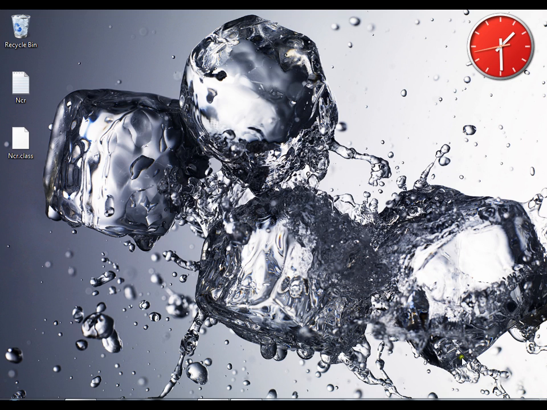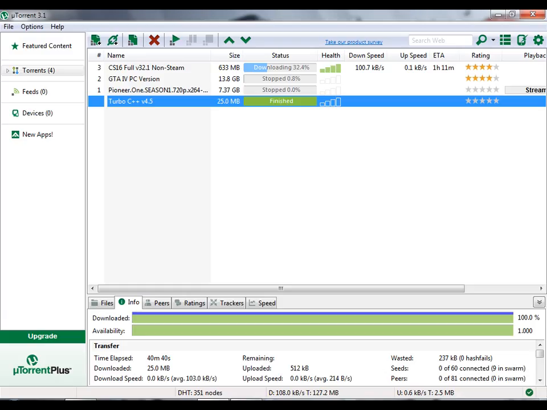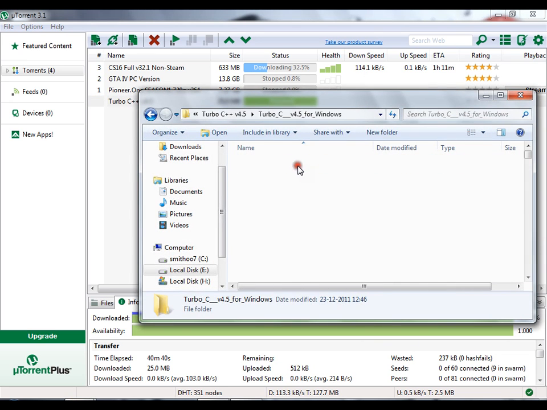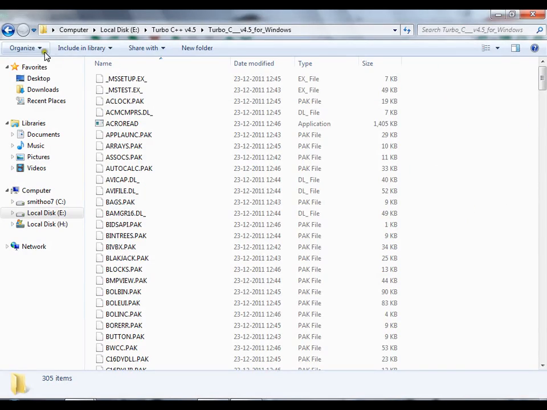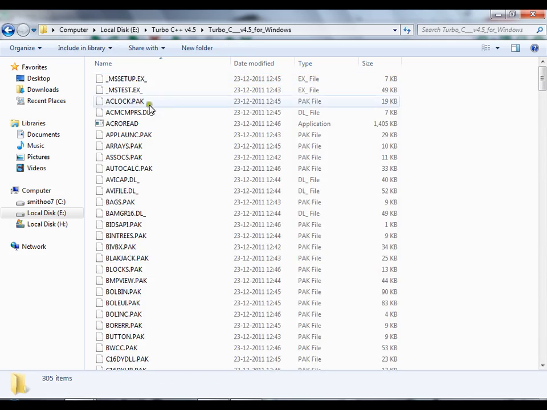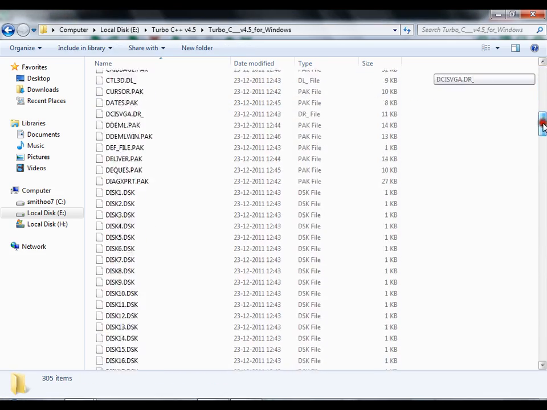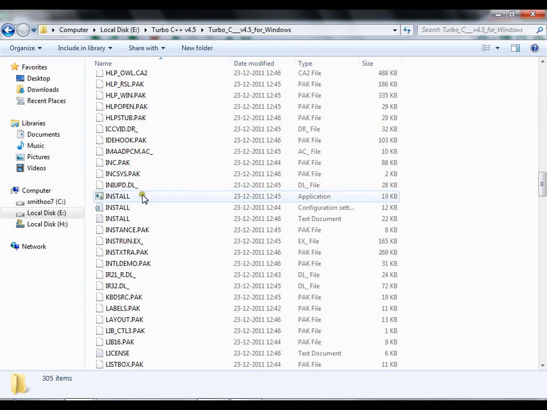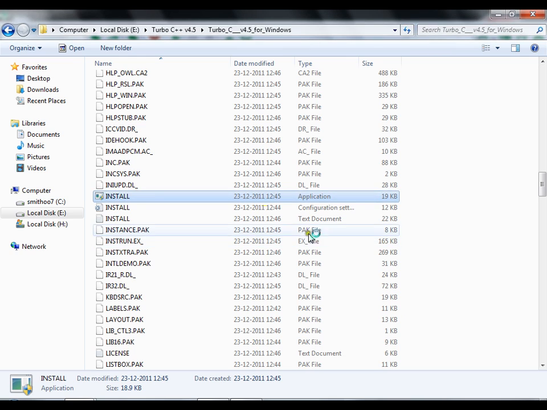Right after downloading the file, you'll have to extract the folder called Turbo C++ 4.5 for Windows. After that, open the folder and get the install.exe. Here it is. Open it, press yes.